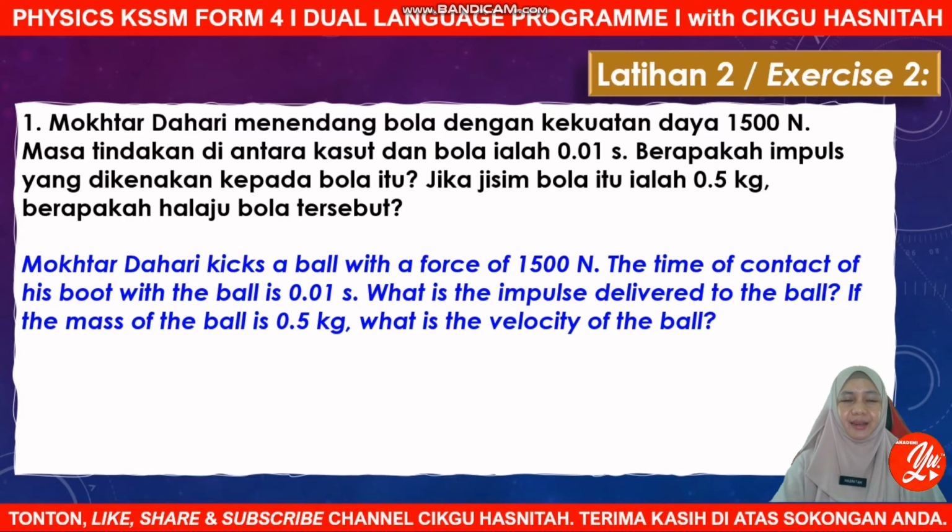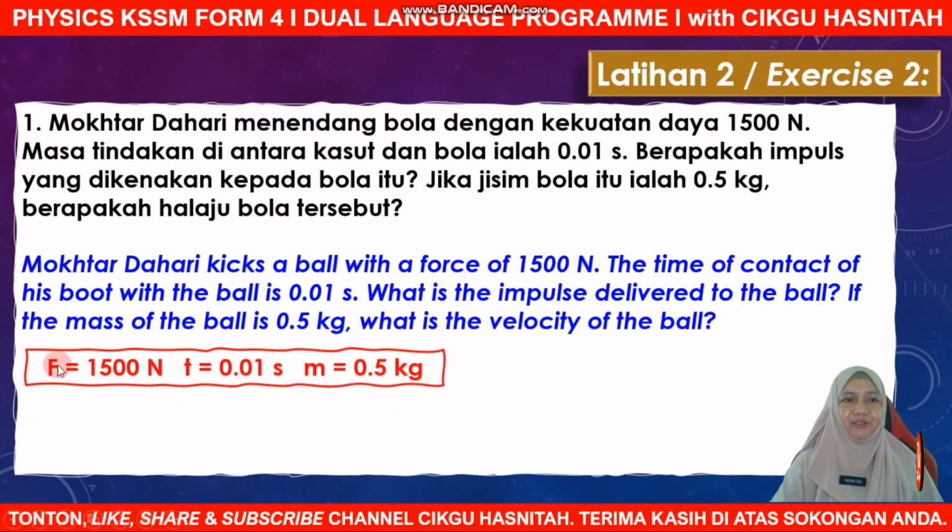Very simple. Again, we can list down all the given information. We're given F = 1,500 N, time of impact 0.01 second, and the mass of the ball 0.5 kg. So how to find impulse? This is another way to find impulse. We cannot use mv minus mu here since we don't have the final velocity.